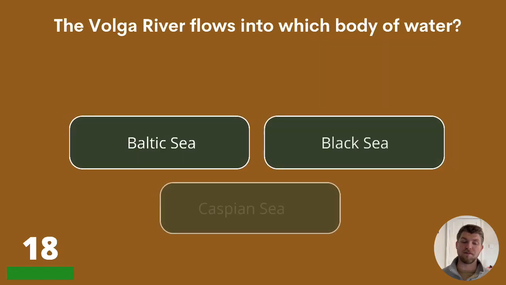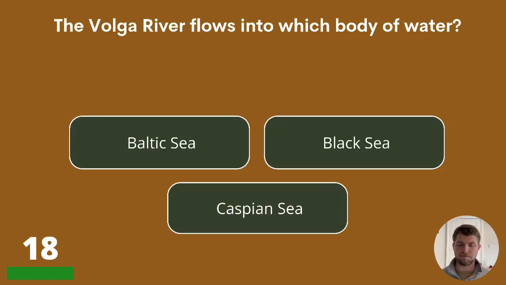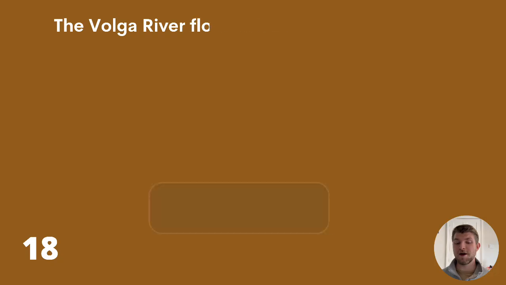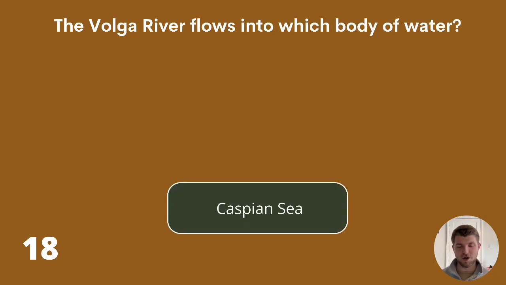The Volga River flows into which body of water? Baltic Sea, Black Sea, or Caspian Sea? The Volga River flows into the Caspian Sea. Well done if you got that one.